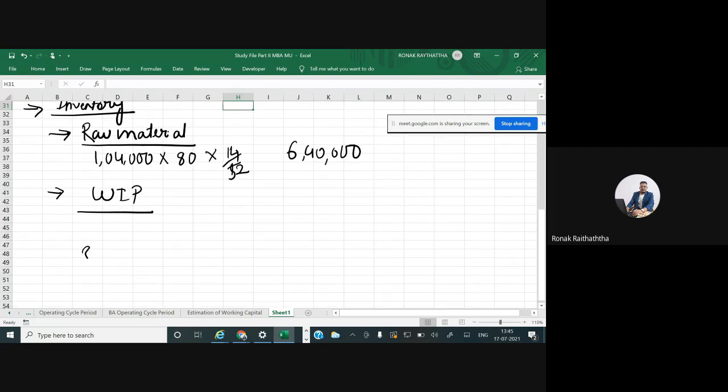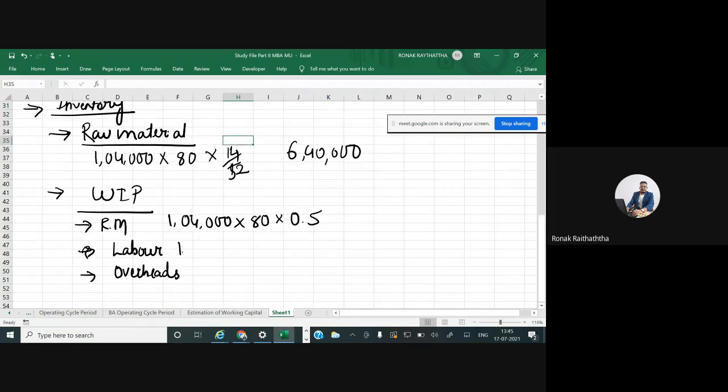So how will we calculate this? WIP will involve some portion of raw material, some portion of labor, and some portion of overheads. So the raw material will be how much? 1,04,000 multiplied by 80. And how much is already completed? 50%, so that can be written as 0.5. Similarly, the goods are completed 50%, so 50% of labor cost should also be taken in calculation.